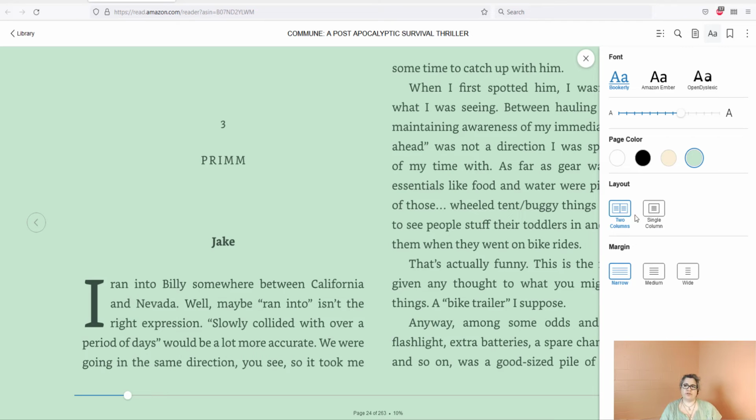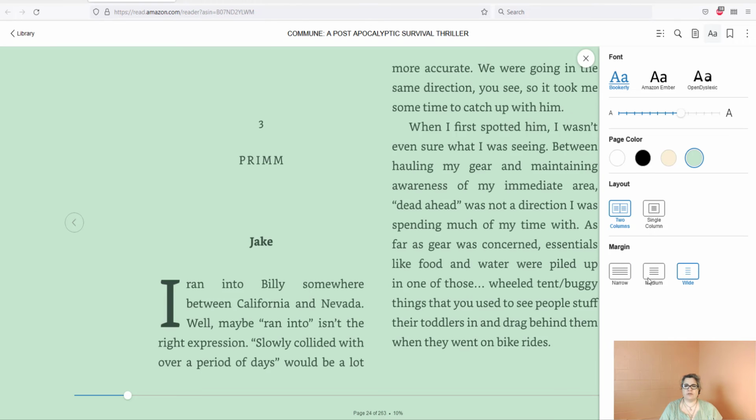You can have two columns, a single column, and you can even change the margins. I never really thought about this, but if you have someone who is maybe a reluctant reader, or they would look at something and go, oh my gosh, that's just too many words to see, you can actually change some of these settings and help encourage them to read, because there's not nearly as many words.